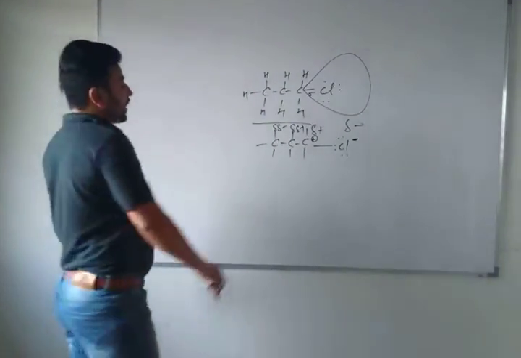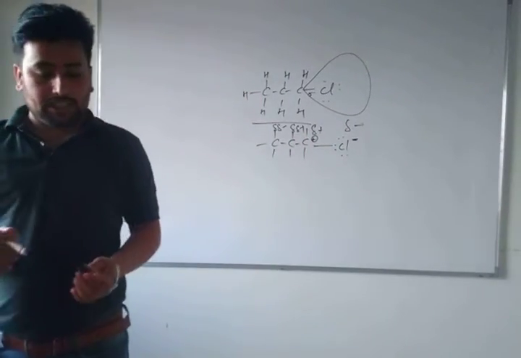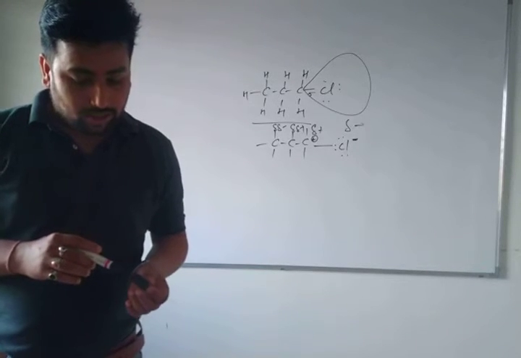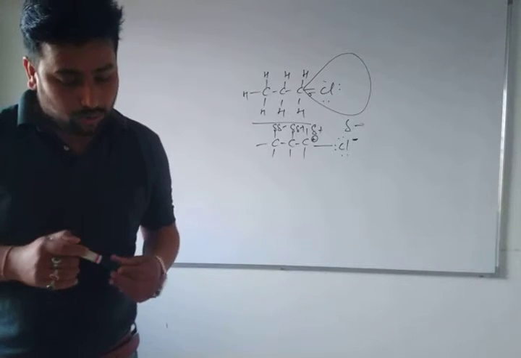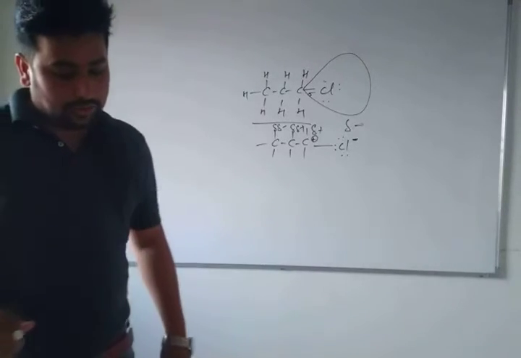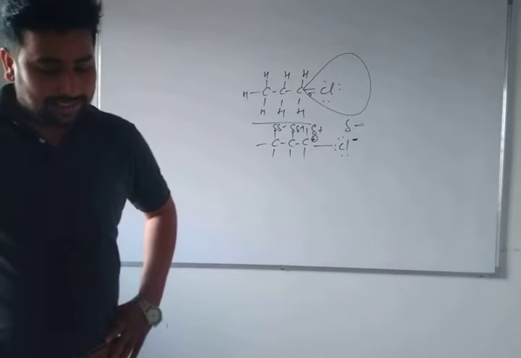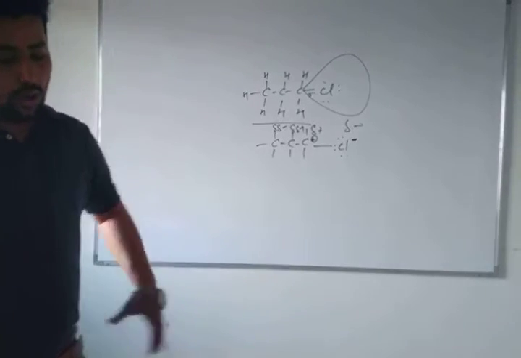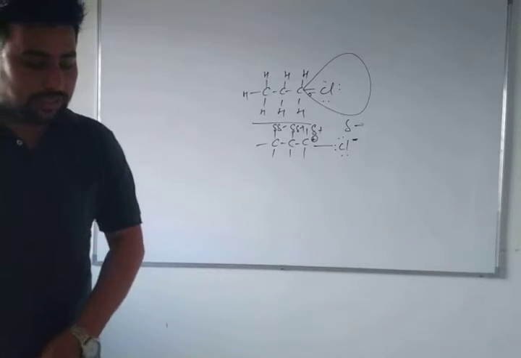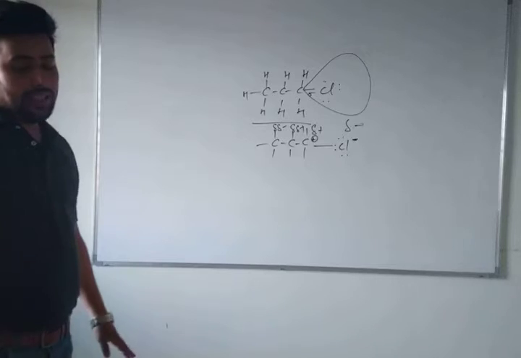There are 2 types of inductive effect: positive inductive effect and negative inductive effect. Positive inductive effect, as you know very well, applies to all the alkyl groups: propyl, ethyl, methyl. These are all plus I effect. And minus I effect groups are nitro, cyano, carboxylic acid, fluoro, chloro, bromo, hydroxy and hydrogen. These are all negative inductive effect.